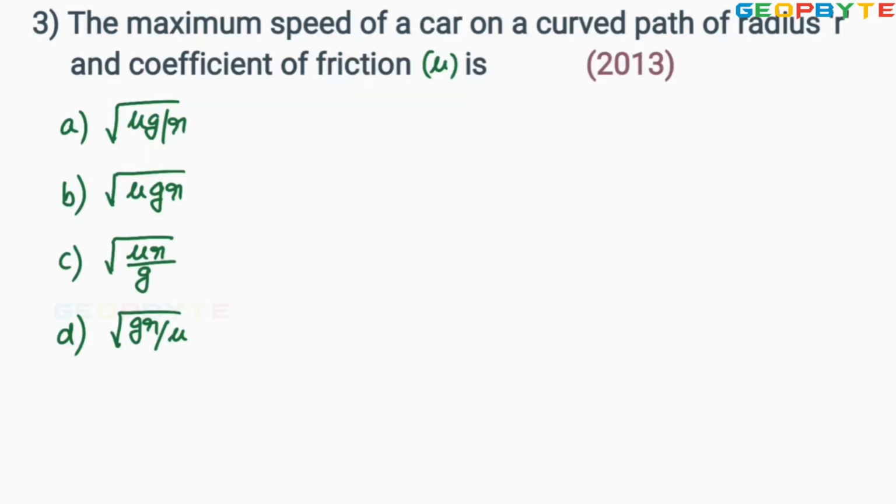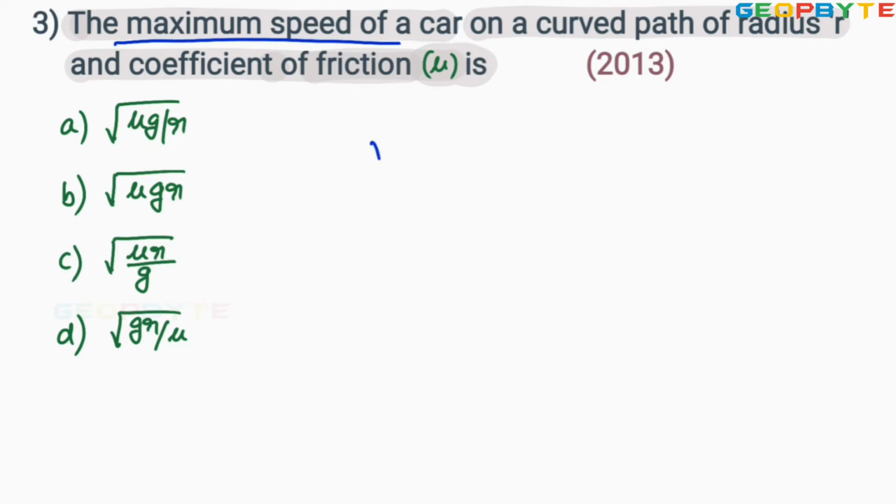Look at the third problem. The maximum speed of a car on a curved path of radius r, and coefficient of friction between the road surface and wheel is mu. You are asked to find the maximum speed of a car on a curved path.